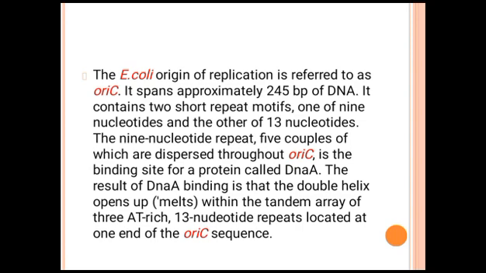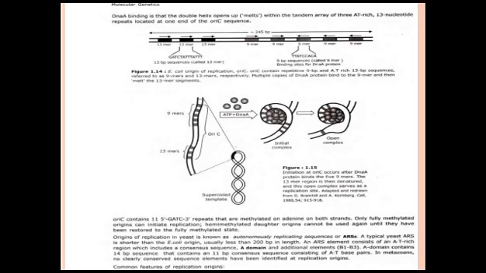The E. coli origin of replication is referred to as the oriC region. It spans approximately 245 base pairs of DNA. It contains two short repeat motifs, one of 9 nucleotides and the other of 13 nucleotides. The 9 nucleotide repeat, 5 copies of which are dispersed throughout oriC, is the binding site for a protein called DnaA. The result of DnaA binding is that the double helix opens up within the tandem array of 3 AT-rich 13 nucleotide repeats located at one end of the oriC sequence.